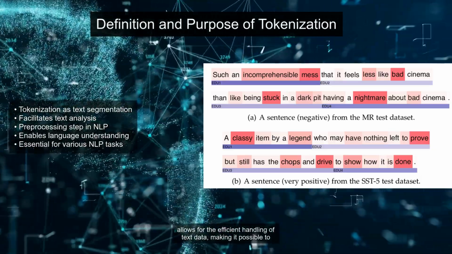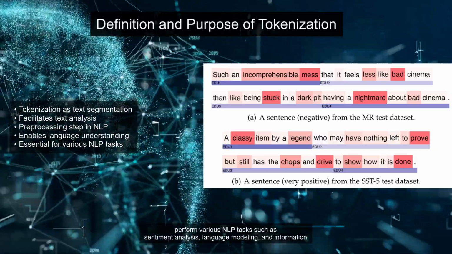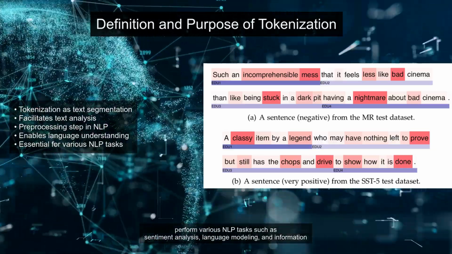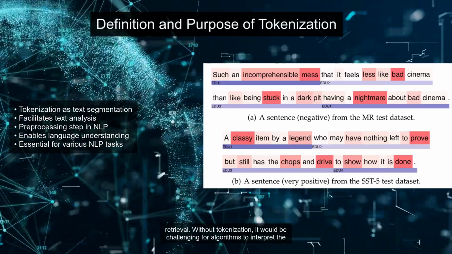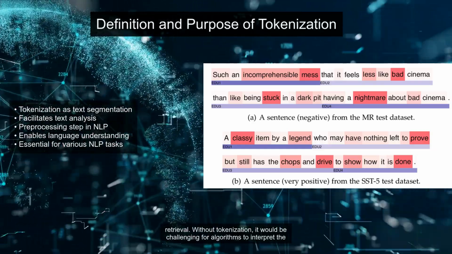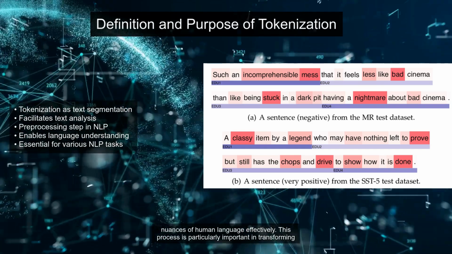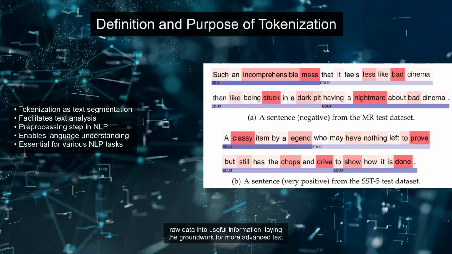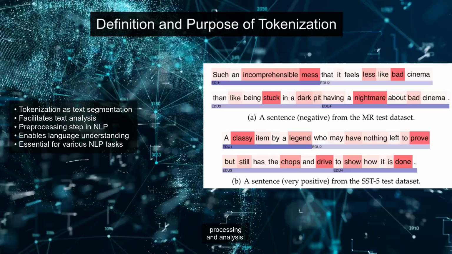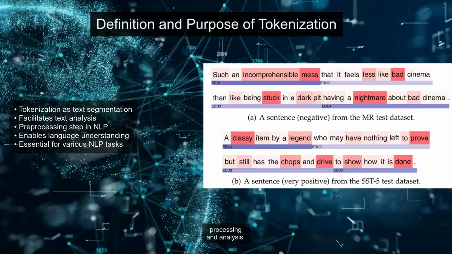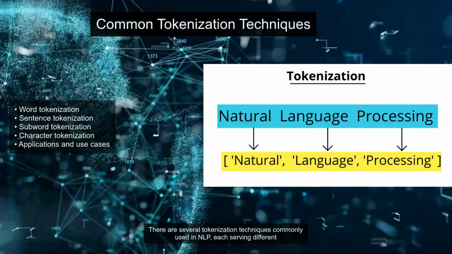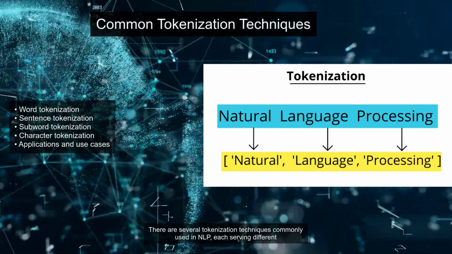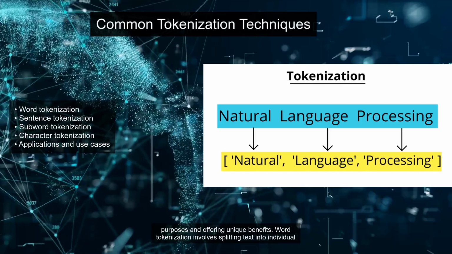It allows for the efficient handling of text data, making it possible to perform various NLP tasks such as sentiment analysis, language modeling, and information retrieval. Without tokenization, it would be challenging for algorithms to interpret the nuances of human language effectively. This process is particularly important in transforming raw data into useful information, laying the groundwork for more advanced text processing and analysis.